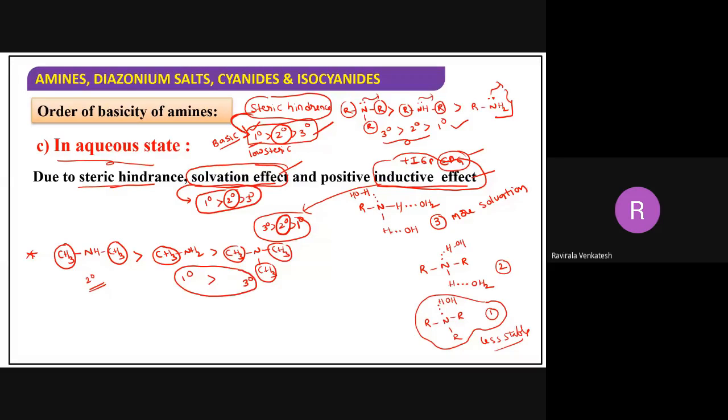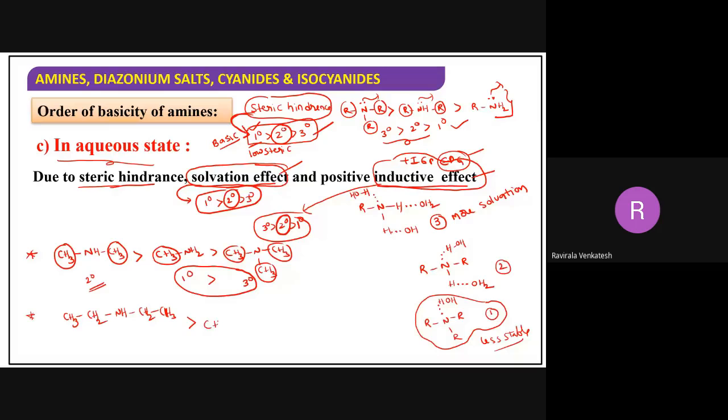This is when you have methyl groups as the substituent, that is, as the alkyl groups. But when you have ethyl groups, like CH3CH2NHCH2CH3, this is now an ethyl group. Here also secondary is more basic.